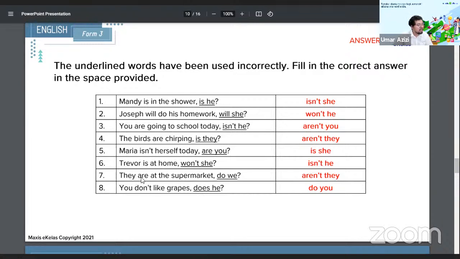Number 7, they are at the supermarket. Do we? No, it's followed by aren't they? And finally, number 8, you don't like grapes. Does he? Is incorrect. It's do you, because you is what the person we're referring to. And again, we weren't given enough information to identify who or what pronoun do we use for the person being referred to. Again, you, so it's genderless.